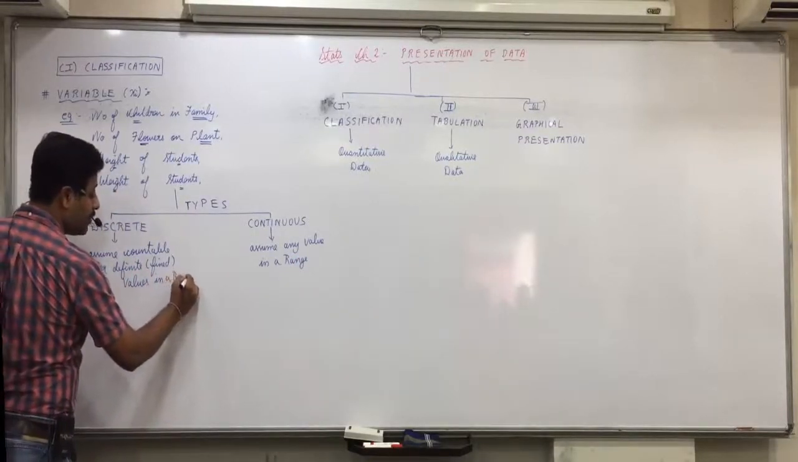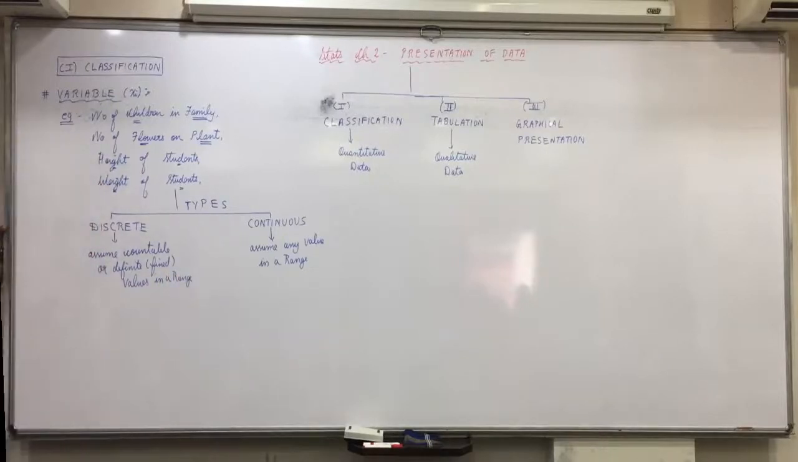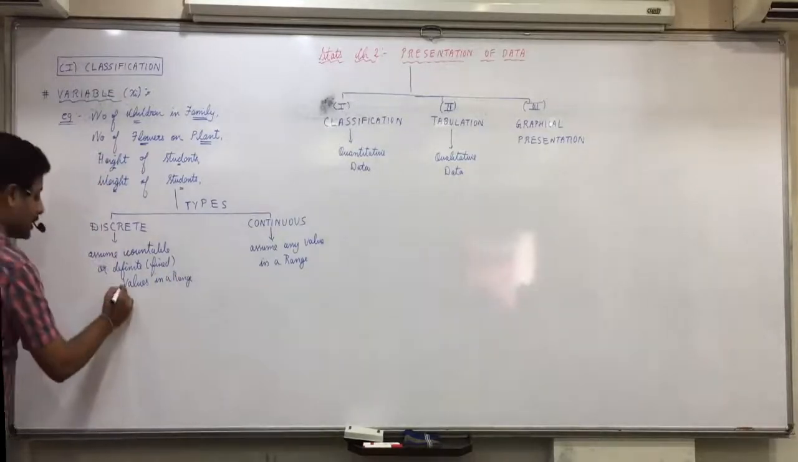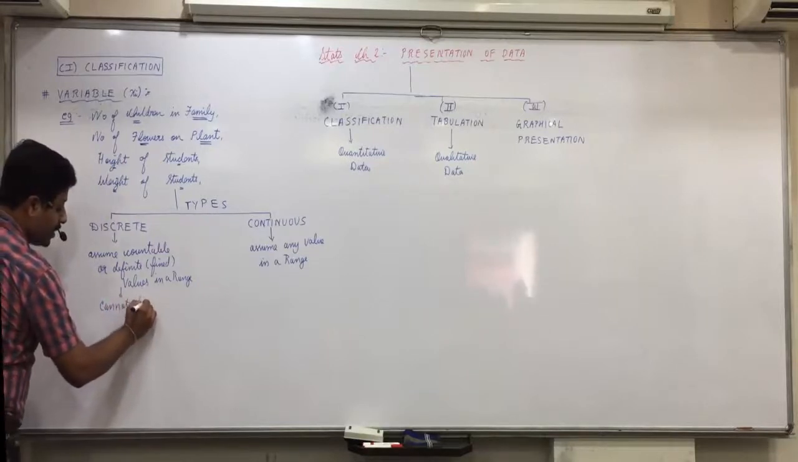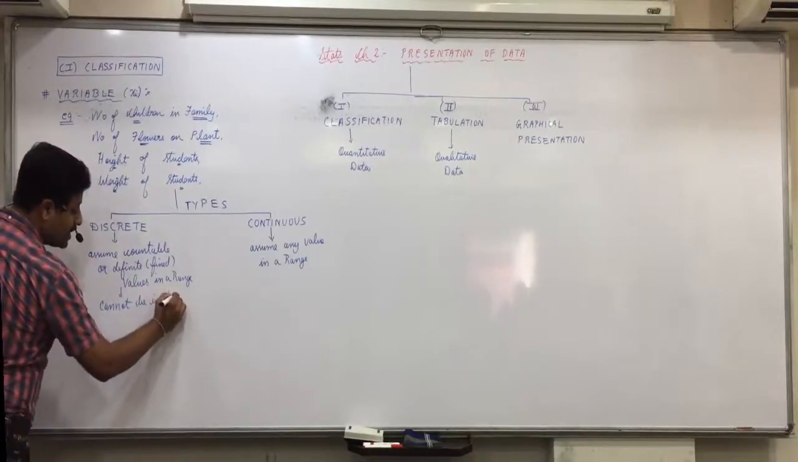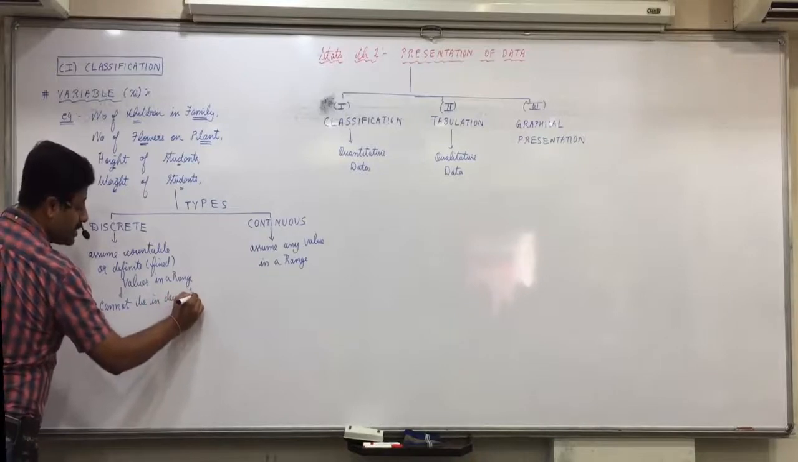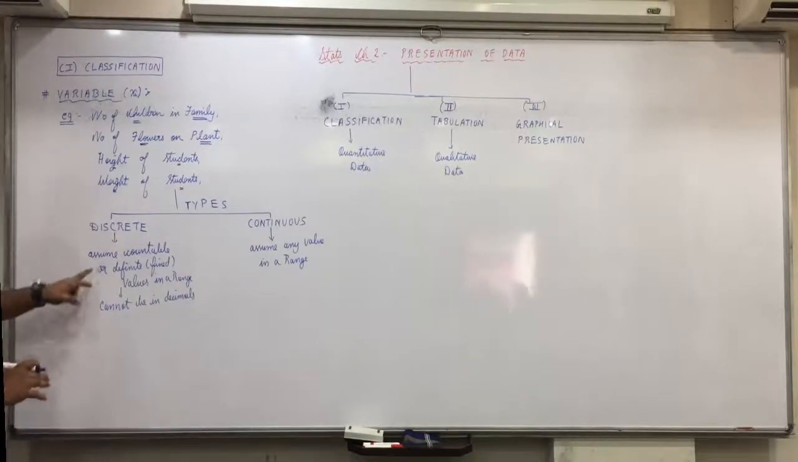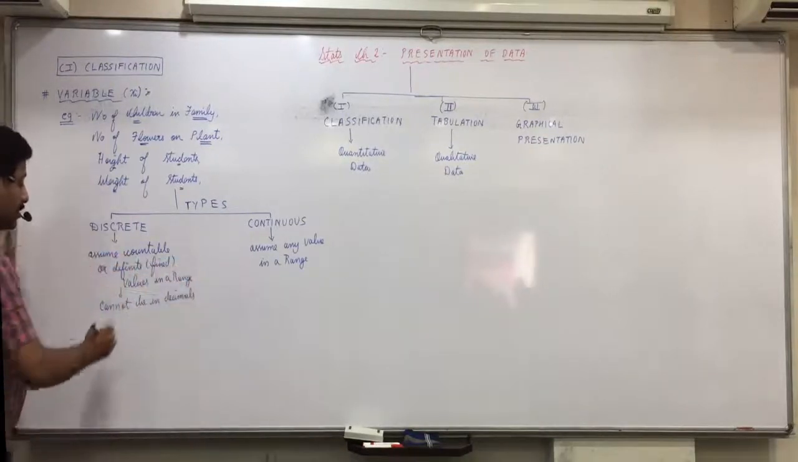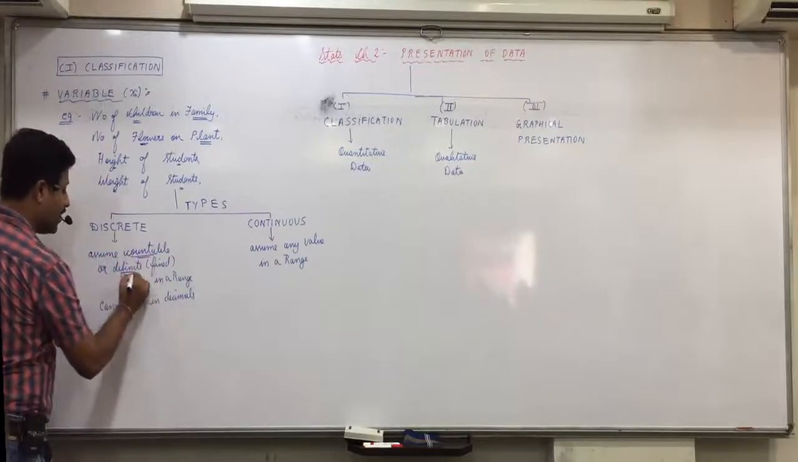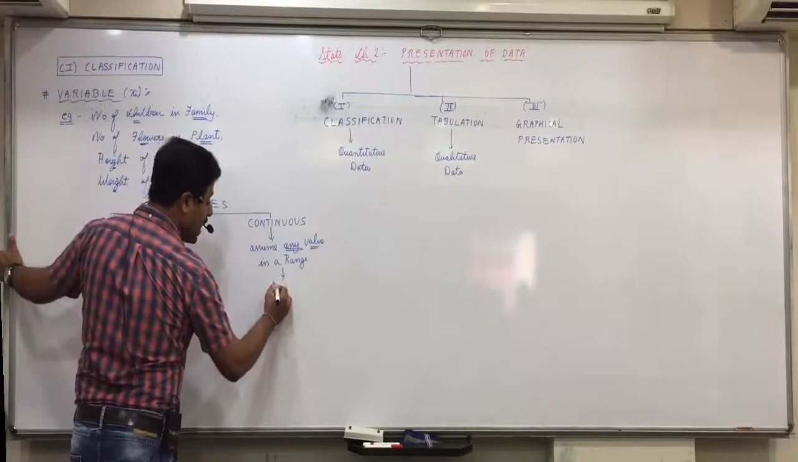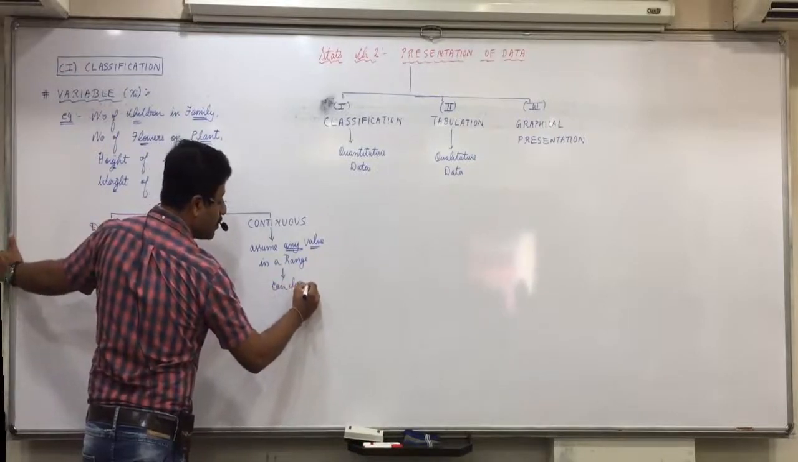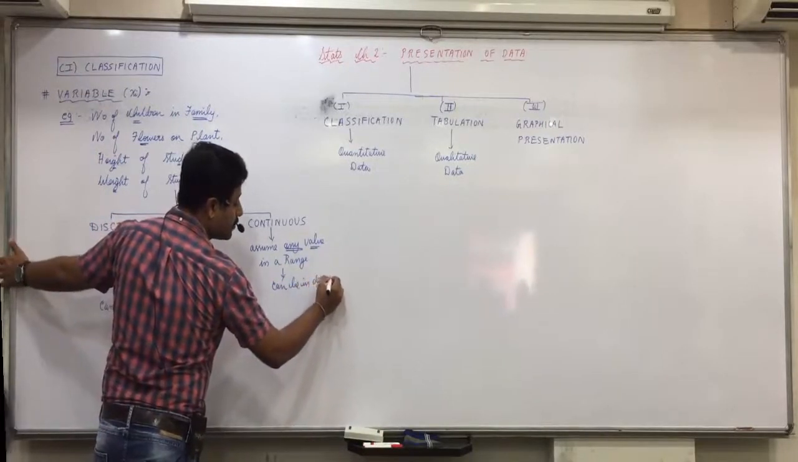Now what does it mean? For simplicity, you remember that discrete means it cannot be in decimals. Just initially you remember this to understand the concept. Then I'll explain the meaning of these two words: what is the meaning of countable and definite, and what is the meaning of any value. And this can be in decimals.